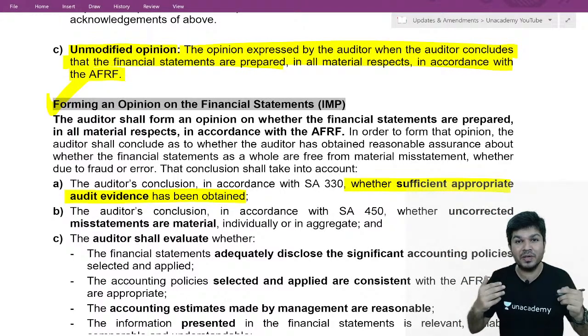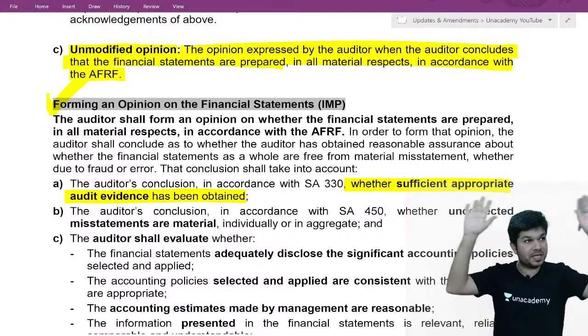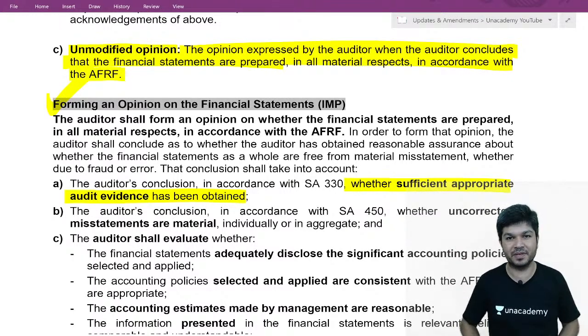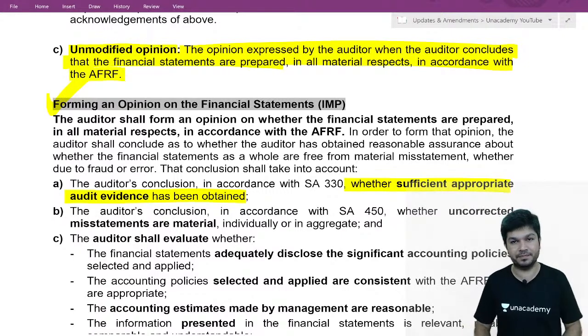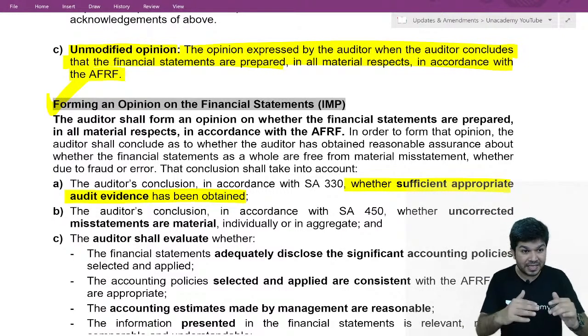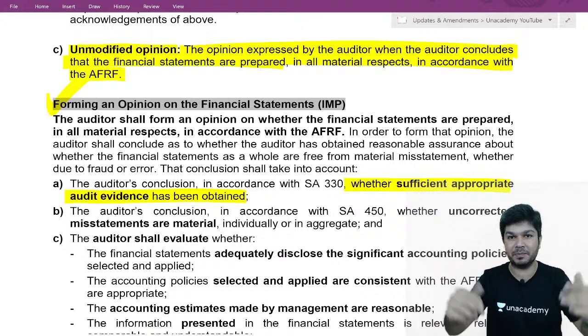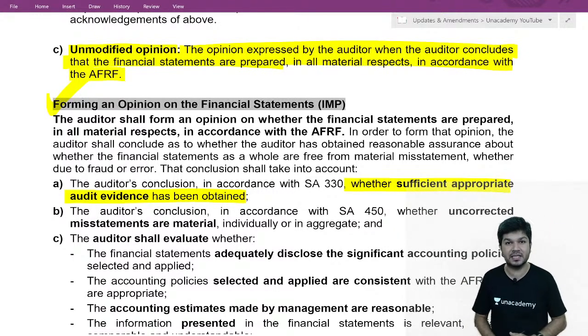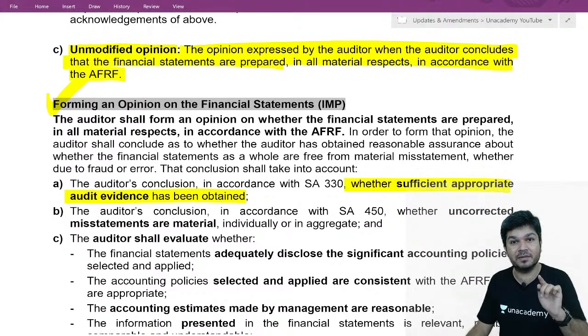Once I evaluate the misstatement, if I find misstatement, I communicate to management. Tell them to correct it. If they correct, well and good. If they don't correct, I'll tell it to TCWG, higher level people. If they correct, again well and good. If they don't correct, I will evaluate uncorrected misstatement. I repeat, we'll evaluate the effect of uncorrected misstatement.